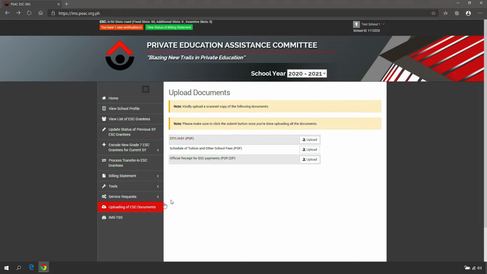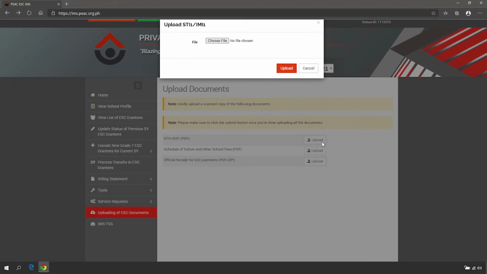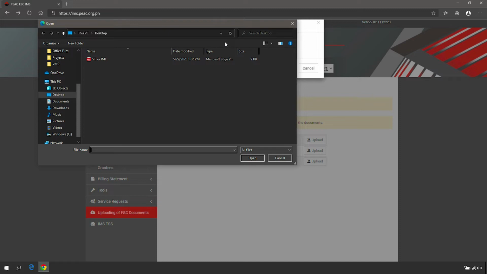Click Upload. Choose File and attach the document. The maximum file size should be 2 MB.